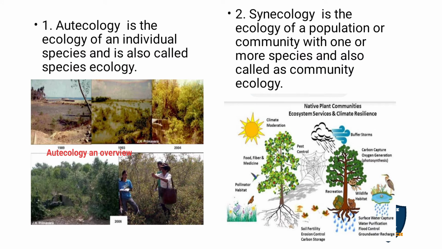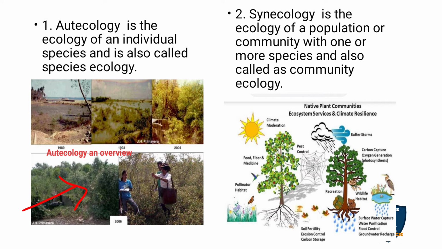Autecology is the ecology of an individual species and is called species ecology. Only one type of species will be seen in a particular ecology.